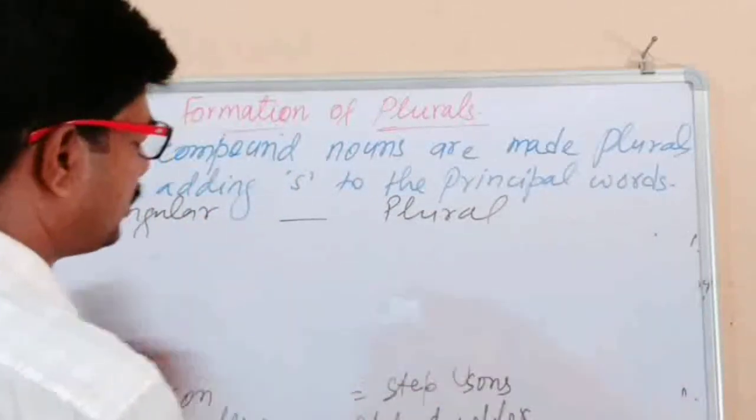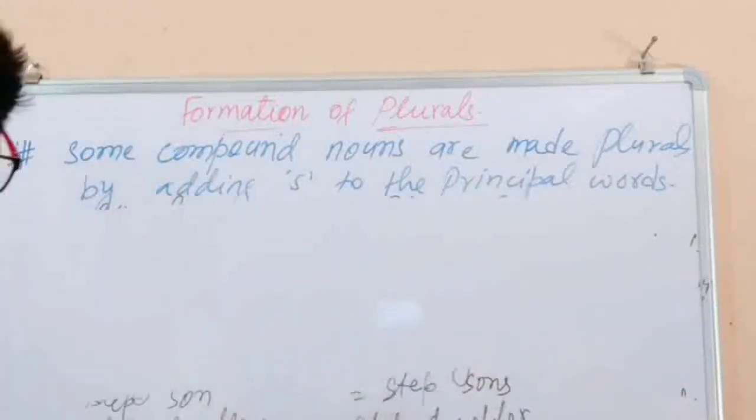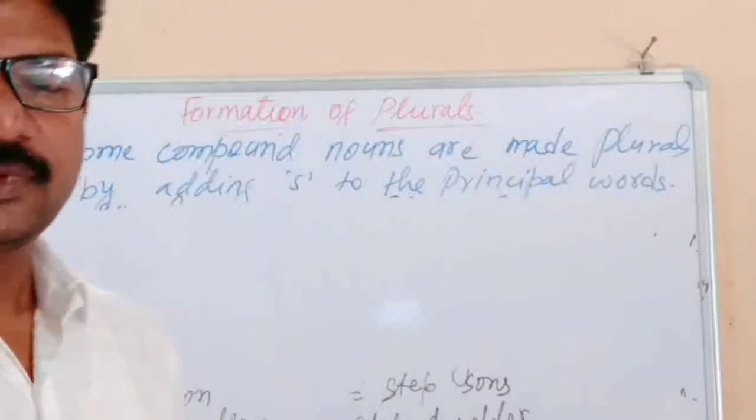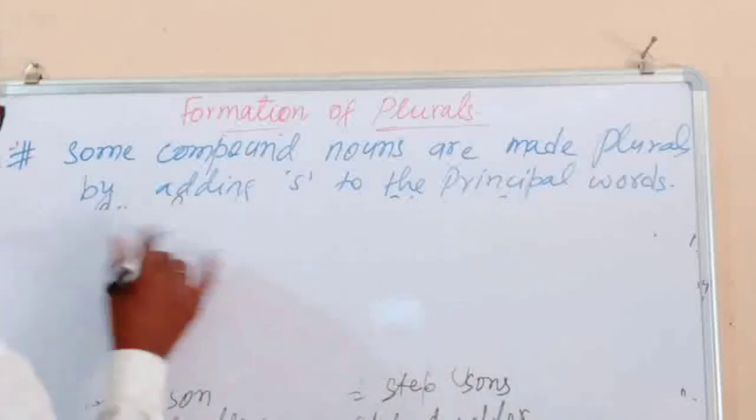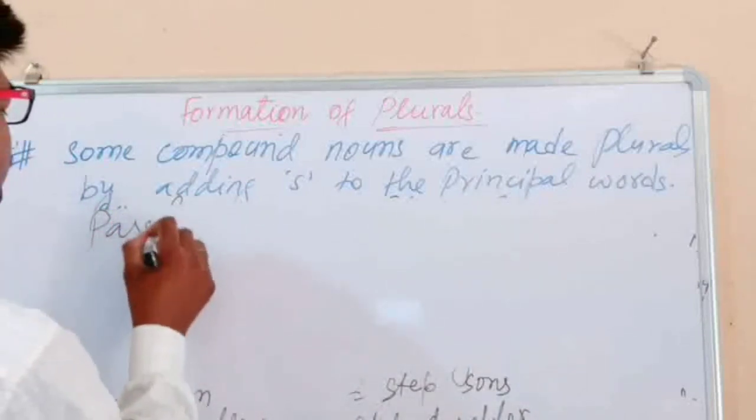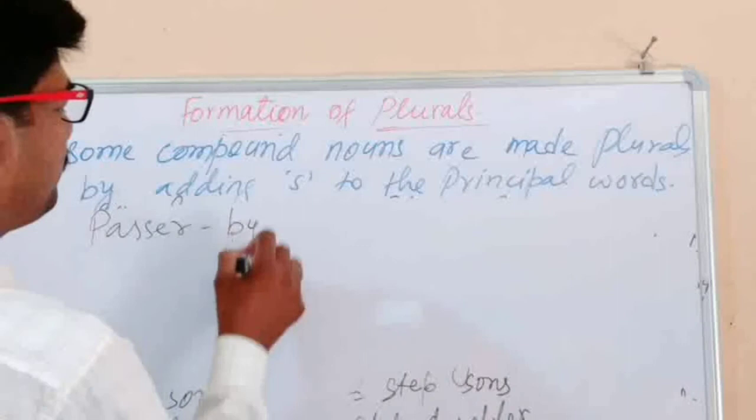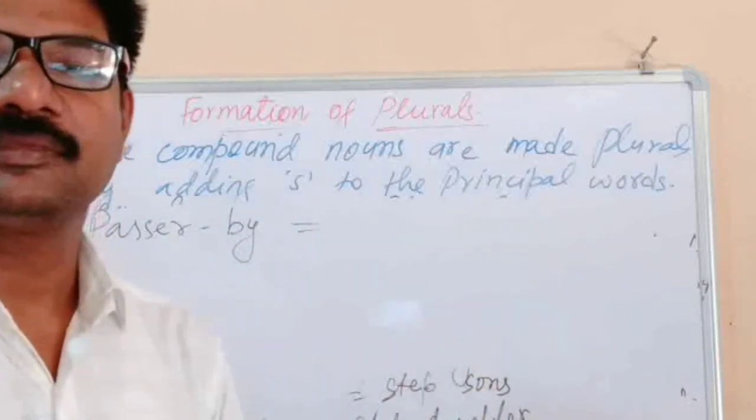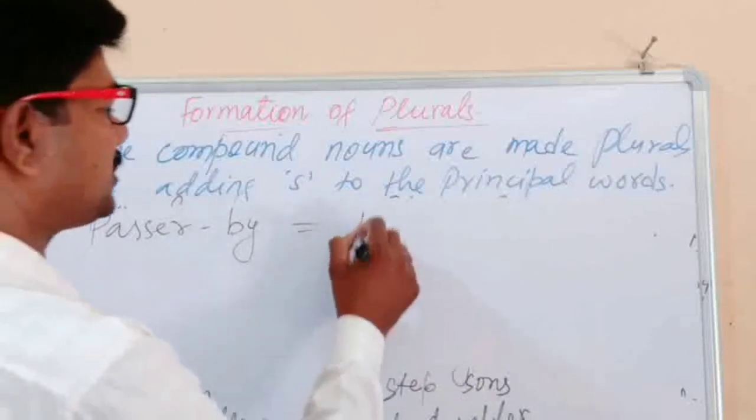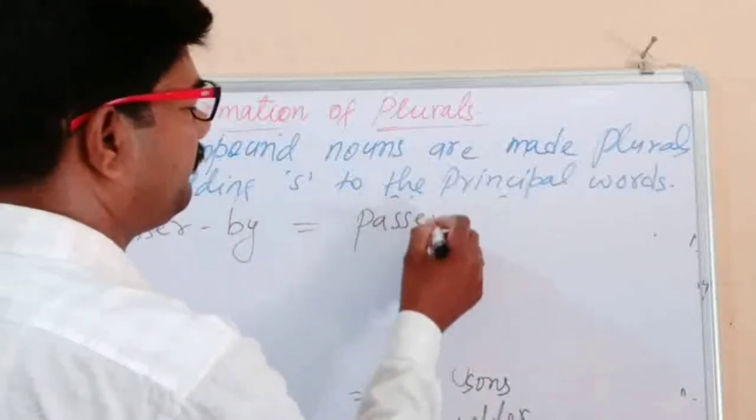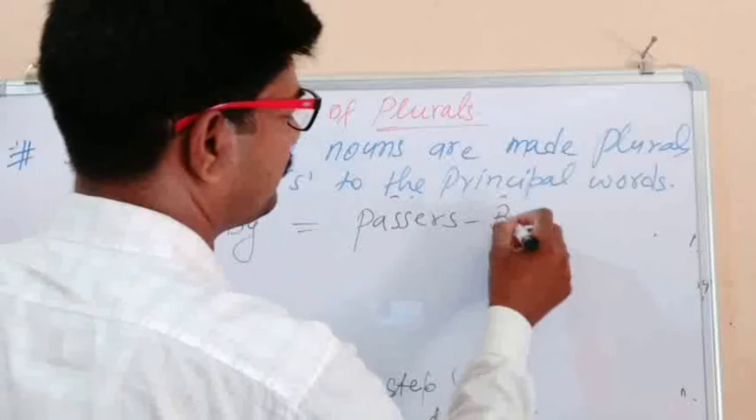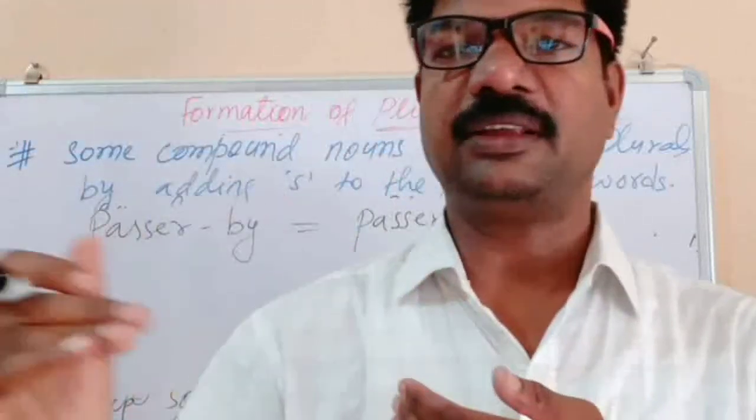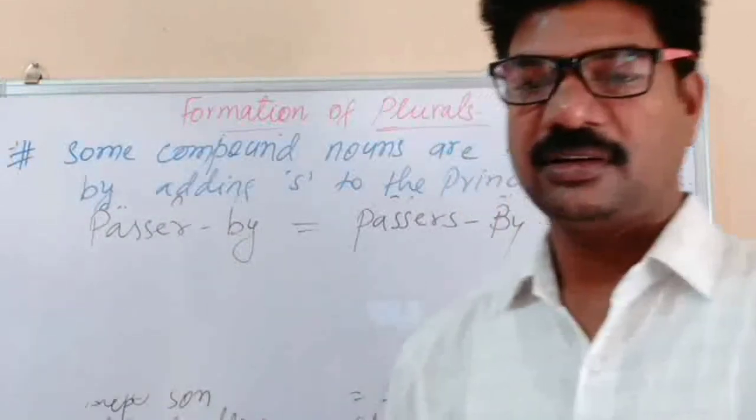Some more words I want to write here before finishing this class. Passer-by. Passer-by: a traveler who travels and passes somewhere. The plural will be passers-by.